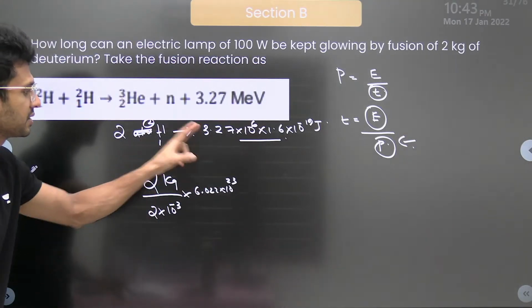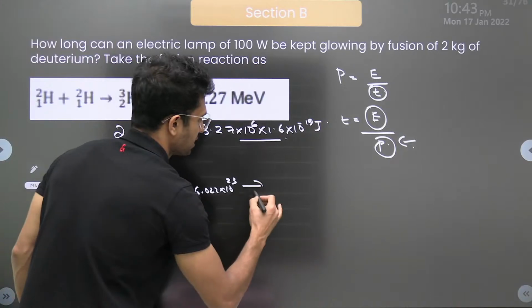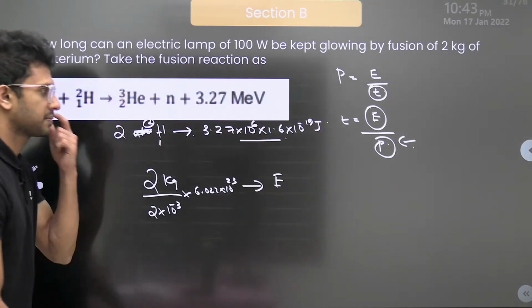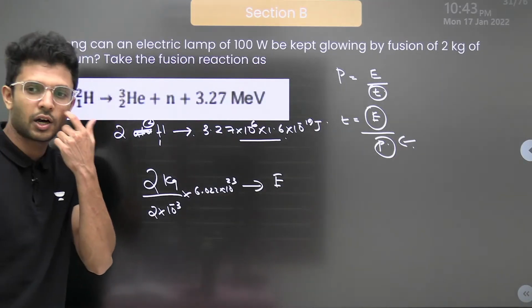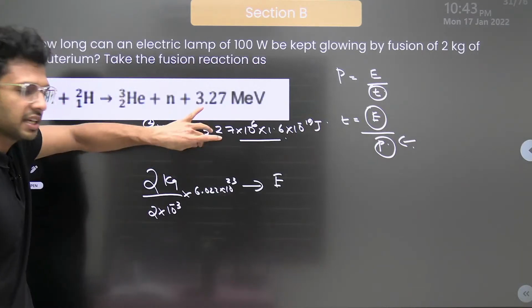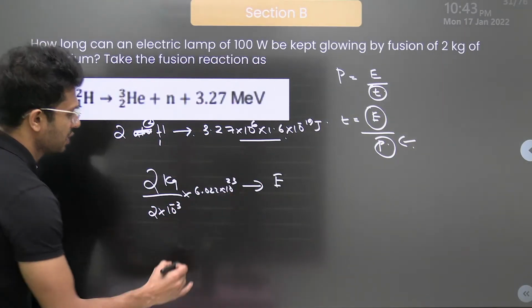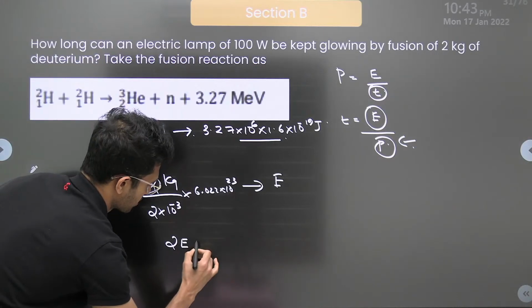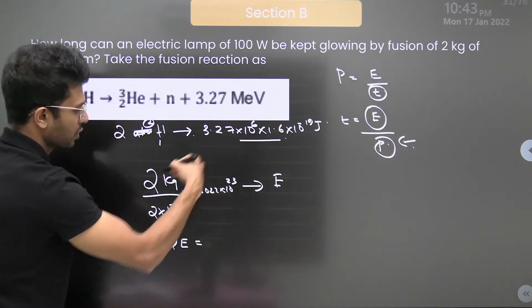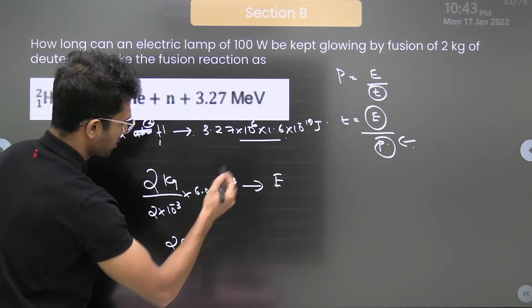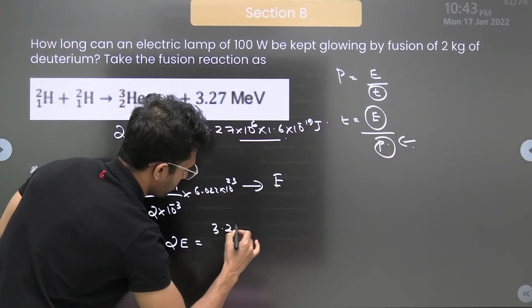Question is, if there is this much of deuterium particles, how much is the energy? How will we find out? Cross multiply these two. I hope you all know, right? 2 times E is equal to cross multiply this. How much are we going to get? It will become a very big number.